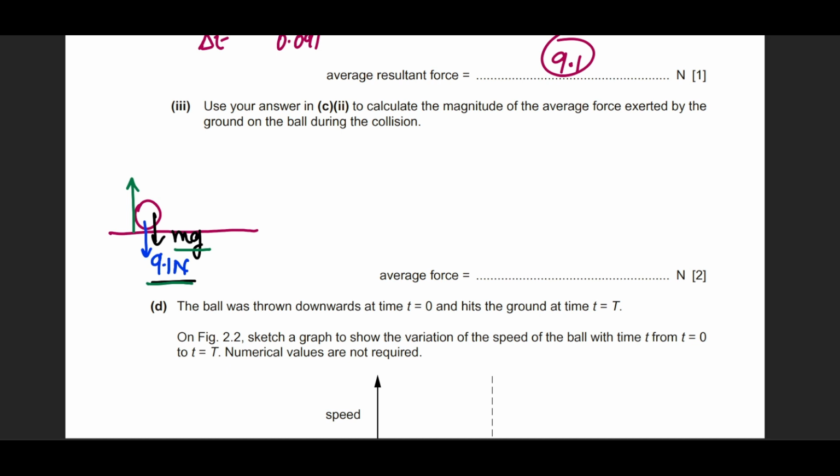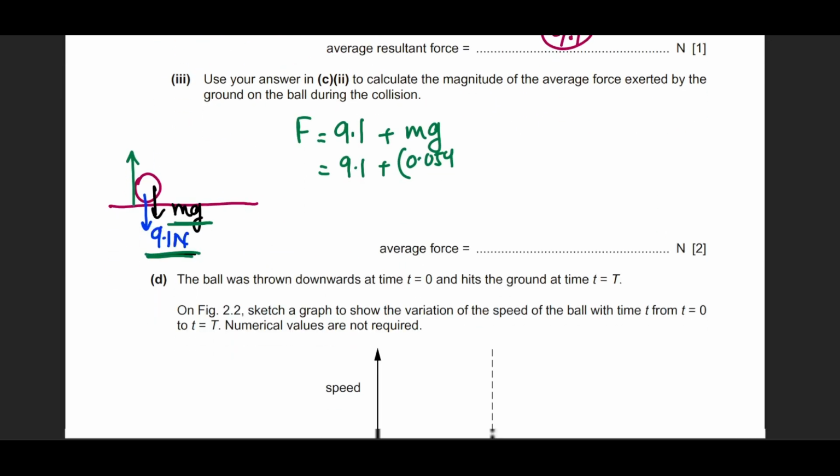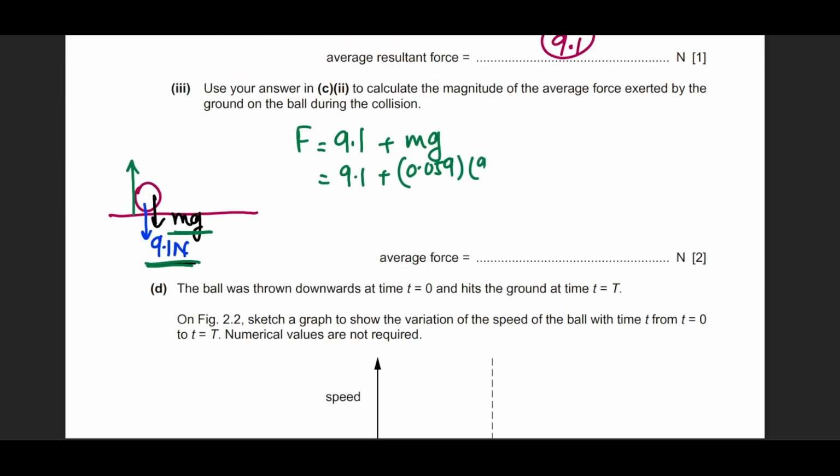So what is the ground experiencing? The ground is experiencing two forces at the same time. One due to the change in momentum and the other due to its weight. So the total force exerted by the ground would be equal to 9.1 plus mg, which will be found by multiplying the mass of the ball, 0.059, into 9.81. So the final force comes out as 9.7 newtons.